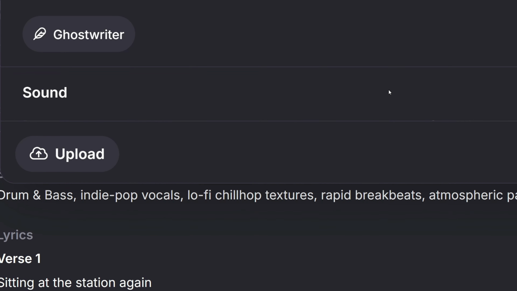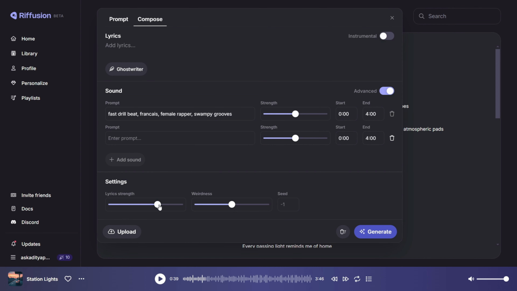Now here this is lyrics strength. The higher you make it, the stronger the lyrics will be. And make sure the weirdness always stays balanced, like at -1. After that you can click on the generate button. If you want to use someone else's audio, just click on that.